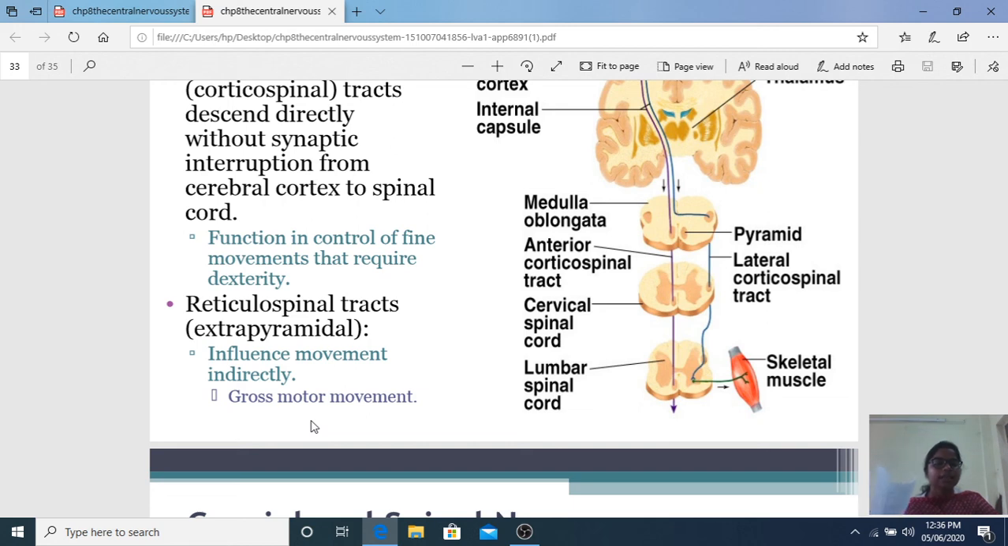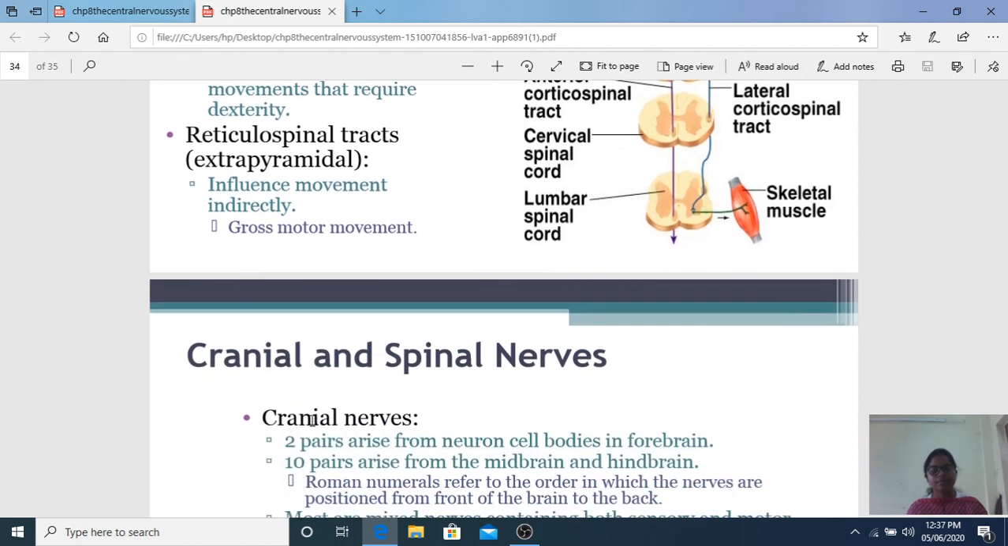What does this do? They help in fine movements and recovery. Extrapyramidal tracts influence movement indirectly. I told you they make the fine movements indirectly through the extrapyramidal system.